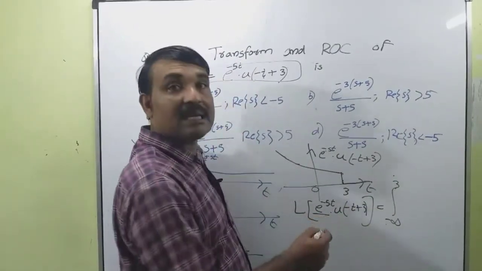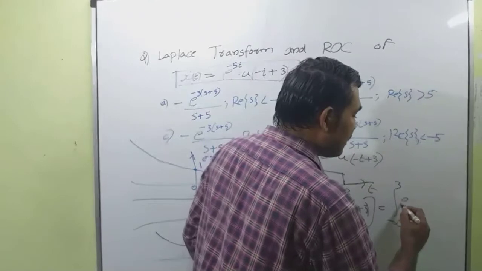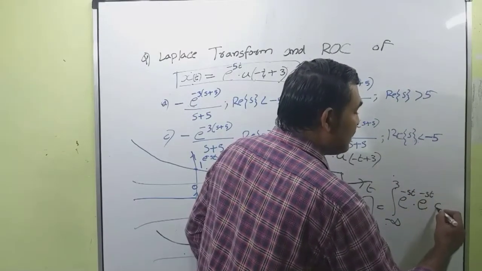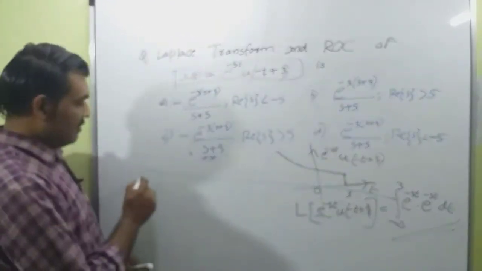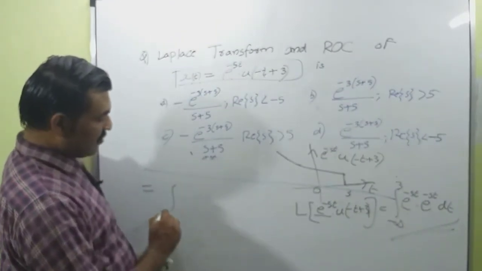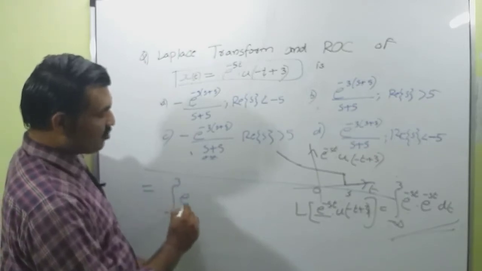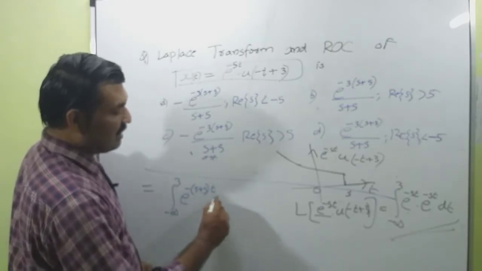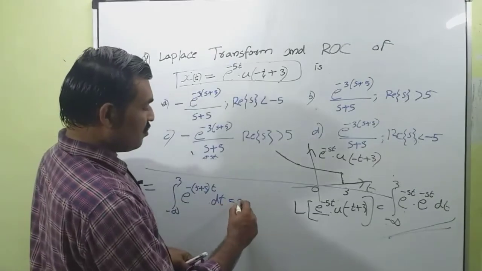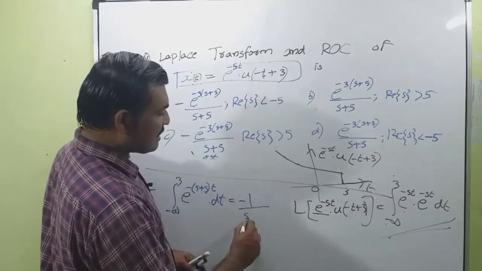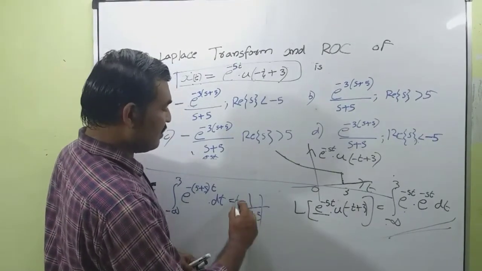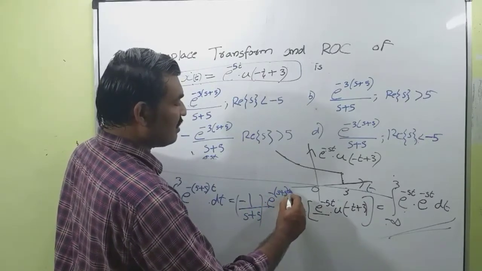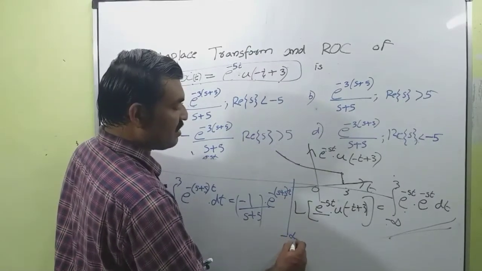The value of the signal is e raised to minus 5t. That is, e raised to minus 5t into e raised to minus st dt. Integrating this is equal to the integral from minus infinity to 3 of e raised to minus (5 plus s) into t dt. Okay. This is equal to minus 1 divided by s plus 5, into e raised to minus (s plus 5) into t. The limit of the integration is from minus infinity to 3.